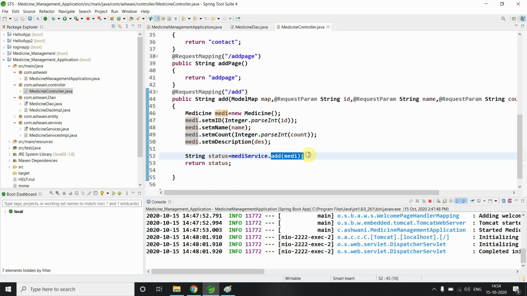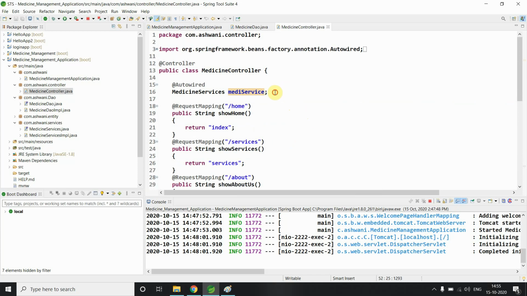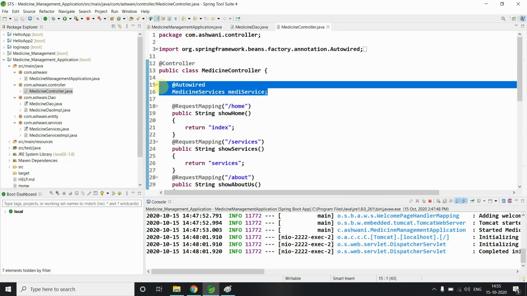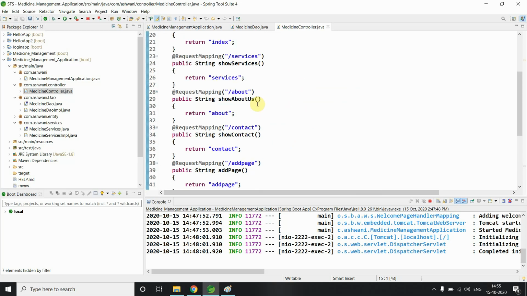You have to use this with the help of the medicine service reference variable, because a parent class reference variable is able to hold a child class object. That's why it's called abstraction. We are showing only the declaration and hiding the implementation of those methods. Hope you got why we are using this.